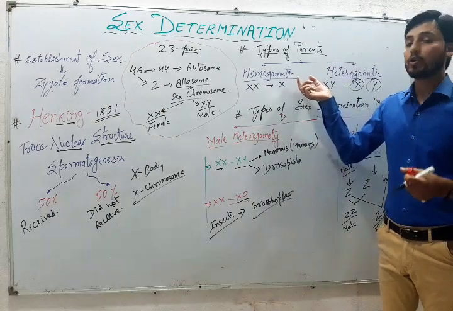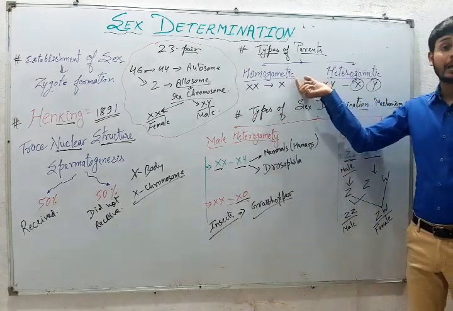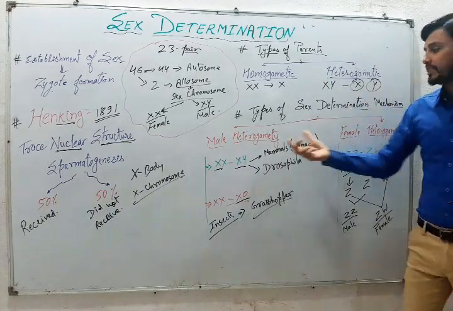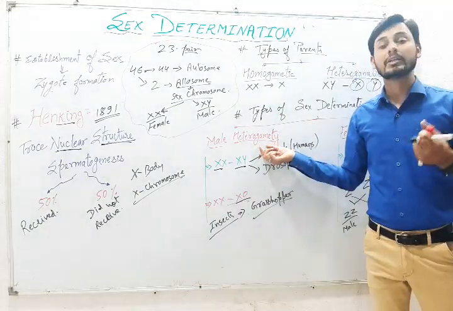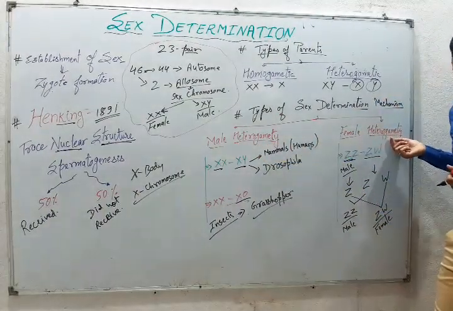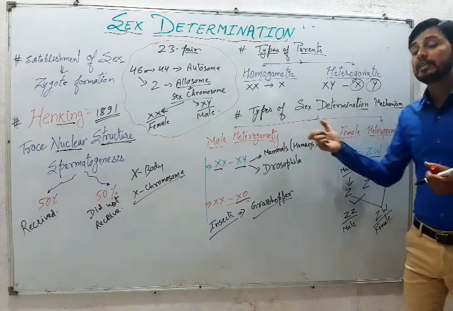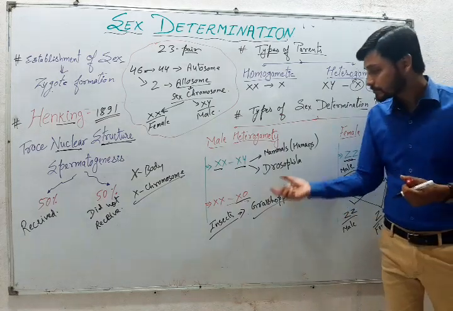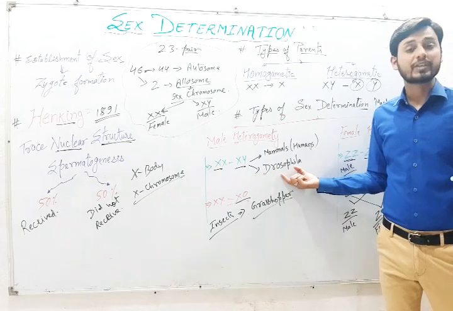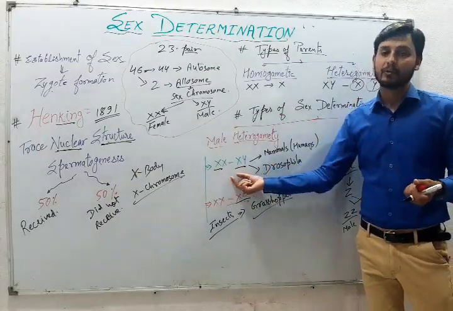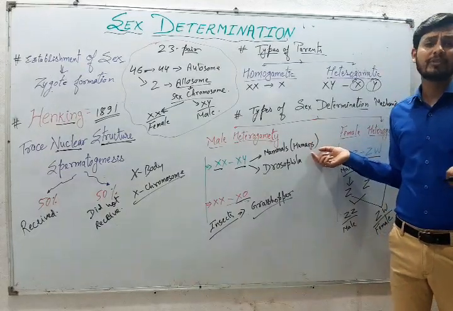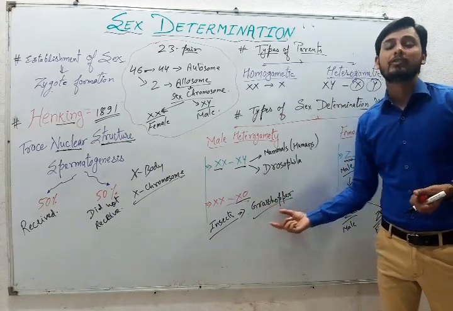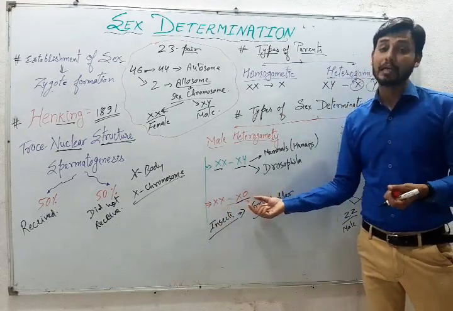There are two important terminologies, quite important from the examination point of view: homogametic and heterogametic. On that basis, we define male heterogamety, where the males show the heterogametic condition, and female heterogamety, where the females show the heterogametic condition. The examples are most important because the board has asked questions on these examples. Drosophila shows XX-XY type. Humans, we know very well, show XX-XY type of sex determination. The grasshopper shows the XX-XO type of sex determination.